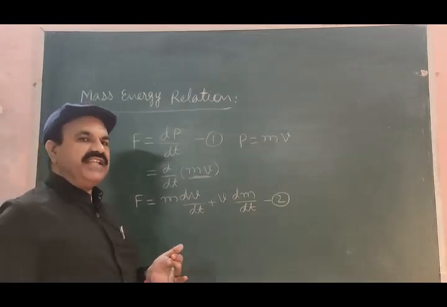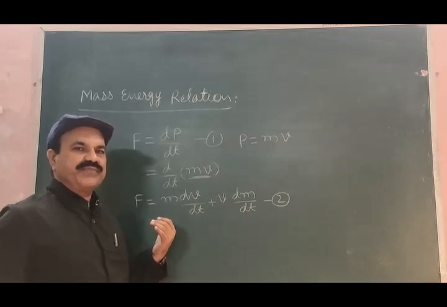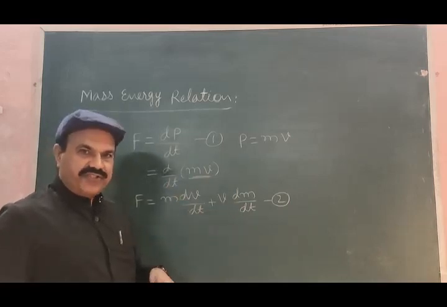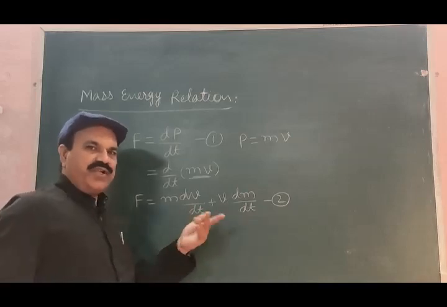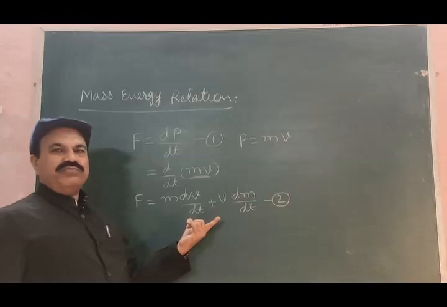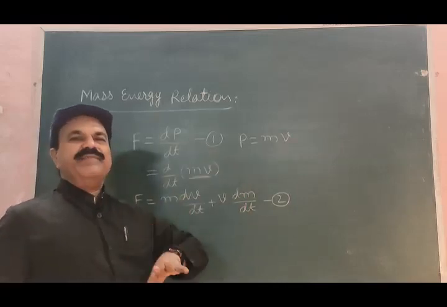According to relativity, F, the force acting on a body which is in motion. Because of this force, the body will be in motion. This force is always given by formula 2: m dv by dt plus v dm by dt.